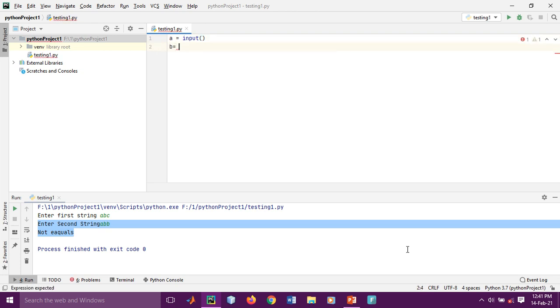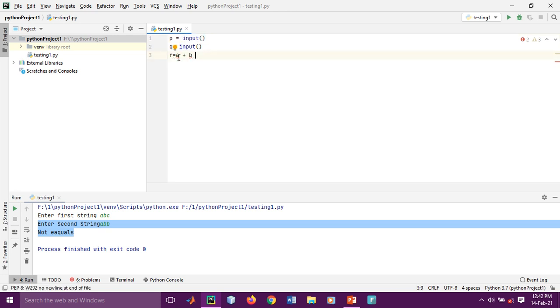Let me give another example, like p equal to input, q equal to input, and r equal to p plus q, just to explain whether this is accepting input as a string or not. I've told you, if you write it this way, this is for accepting input in a string format.